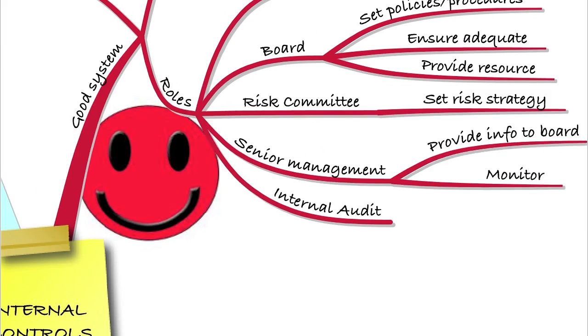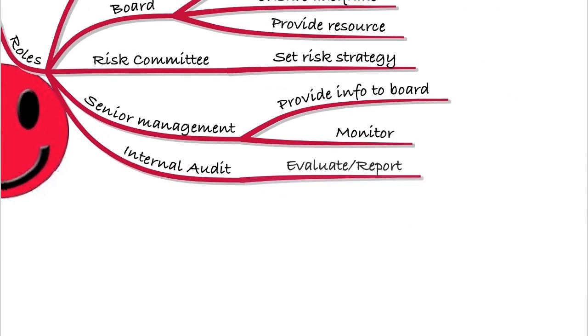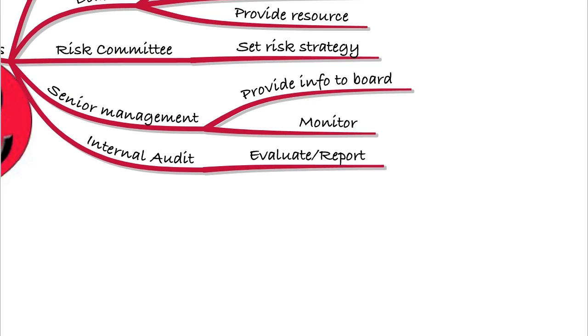Internal audit we're going to talk about in detail in the next few lectures. They will evaluate and report on internal controls. They will look at different sectors of the organisation. They'll assess the internal controls and they'll tell the audit committee whether those internal controls are working or not. They'll make a report and they'll make recommendations to maybe improve the controls in that area.